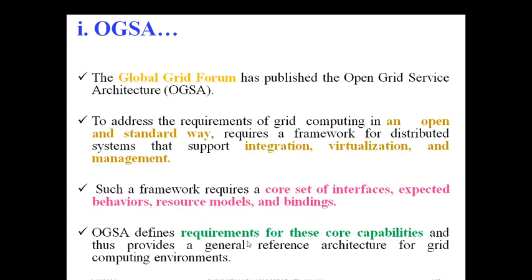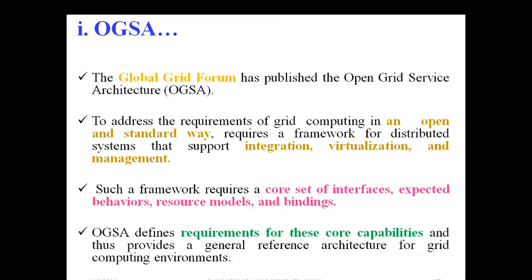And what does it contain? It contains a set of interfaces, behaviors, resource models, and bindings. A lot of interfaces to solve compatibility problems, a lot of behaviors to fulfill the requirements, and resource models where different types of resources can be gathered or aggregated, and finally the bindings, so that anyone can communicate with your system.